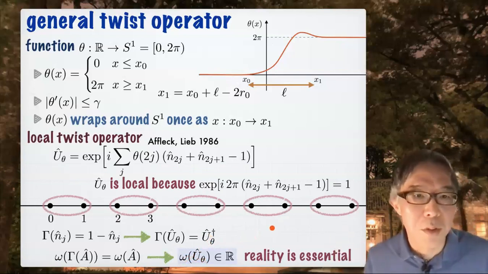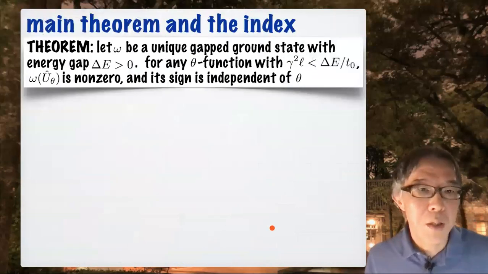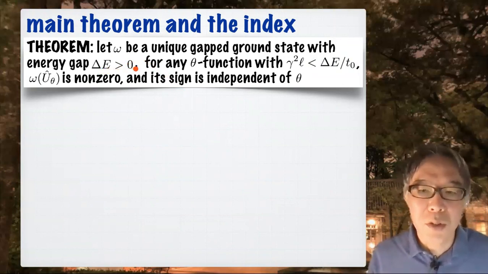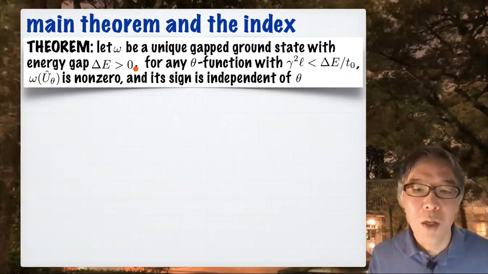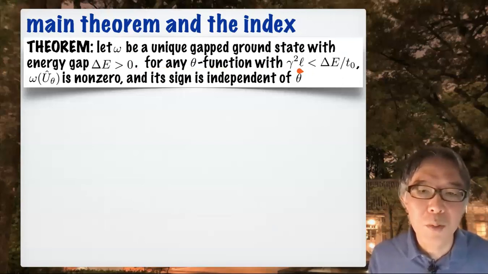That's very important. Now I am able to state my main theorem. Let omega be a unique gapped ground state with energy gap delta E greater than 0. Again, for the rigorous definition, please look at the paper or the longer lecture. Then for any theta function satisfying this, we must take L large.